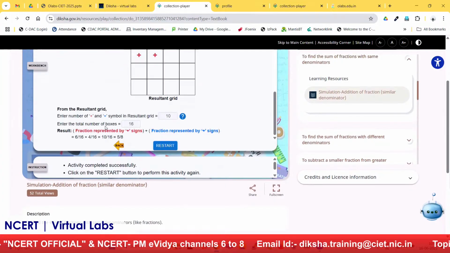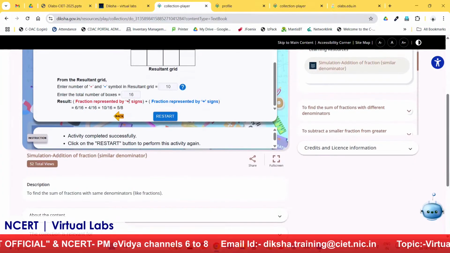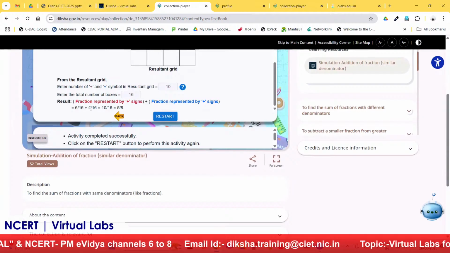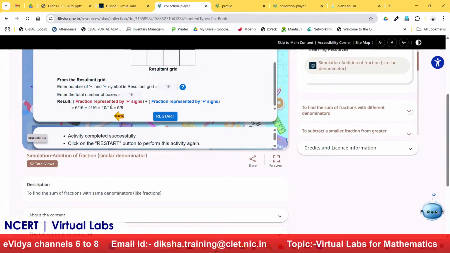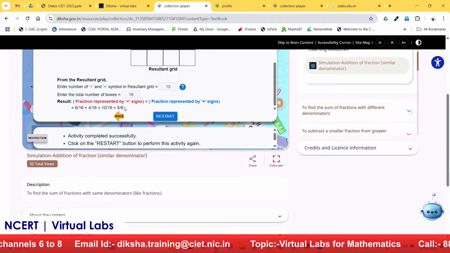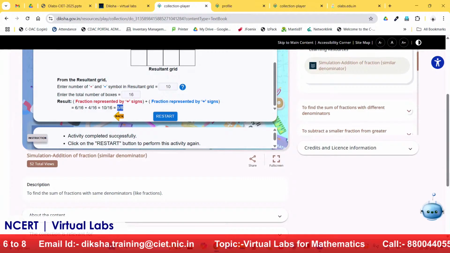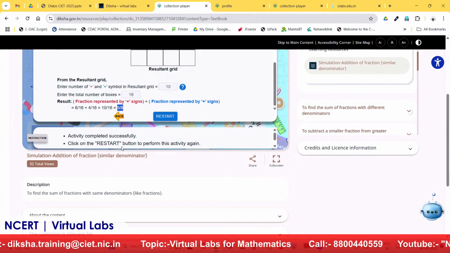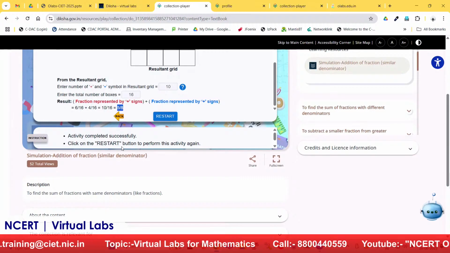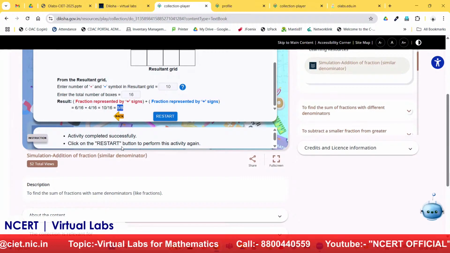Now you can see that the fraction by red sign is 6 by 16, the other is 4 by 16, total is 10 by 16, and when simplified by dividing by 2, we can see the resultant answer is 5 by 8. So here the students come to know that the sum of the fractions 6 by 16 plus 4 by 16 is 5 by 8 after simplification.